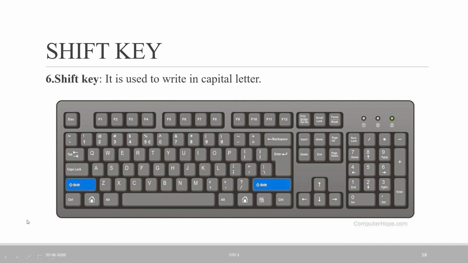You can see here on the keyboard, all letters A to Z are shown in capital letters, big letters, right? But it doesn't mean that if I press this A, the monitor displays A the same as on the keyboard in capital letter. On the monitor they are written in small letters, not capital letters. So if we want to write a letter in capital, we use this shift key. Let's explain how it works.